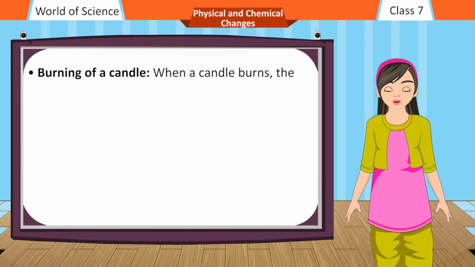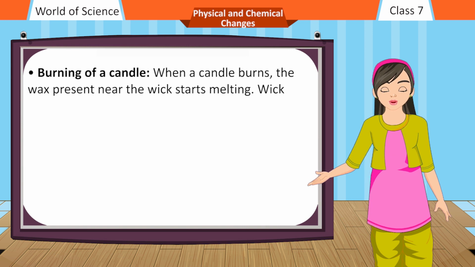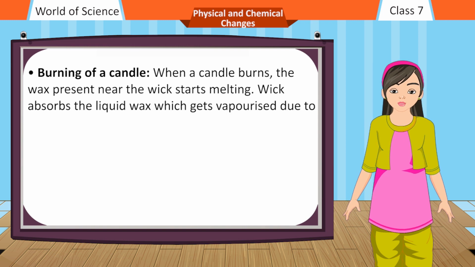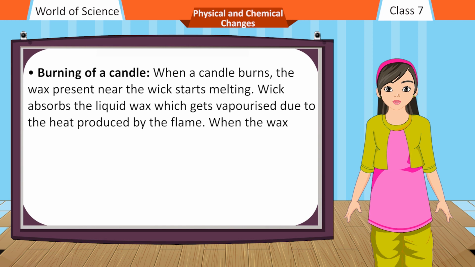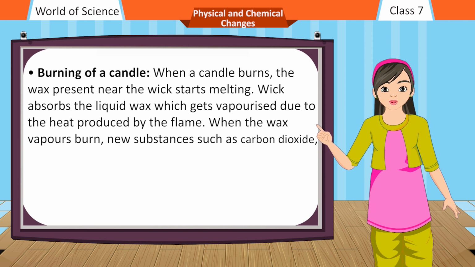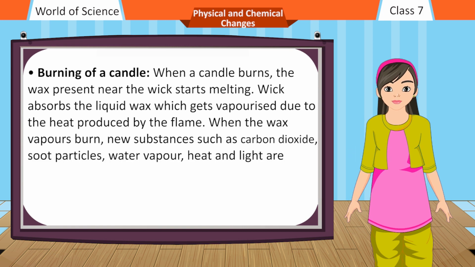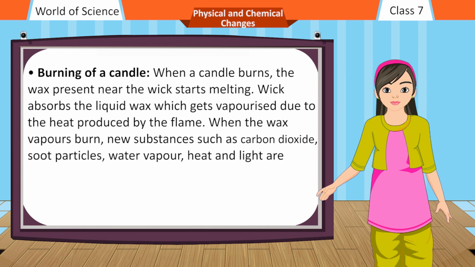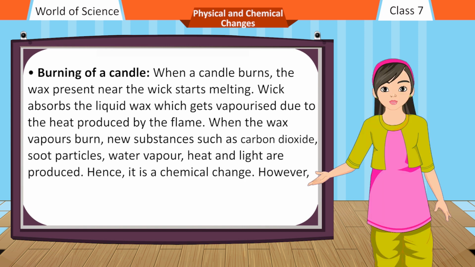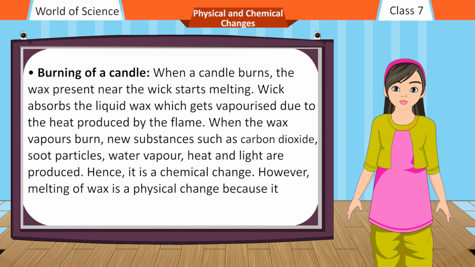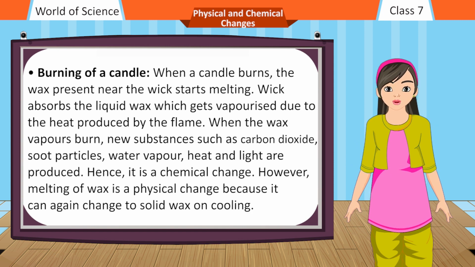Burning of a candle. When a candle burns, the wax present near the wick starts melting. The wick absorbs the liquid wax, which gets vaporized due to the heat produced by the flame. When the wax vapors burn, new substances such as carbon dioxide, soot particles, water vapor, heat and light are produced. Hence, it is a chemical change. However, melting of wax is a physical change because it can again change to solid wax on cooling.